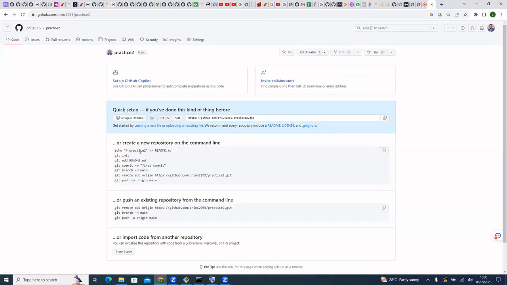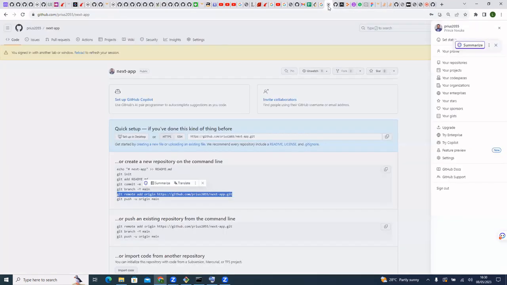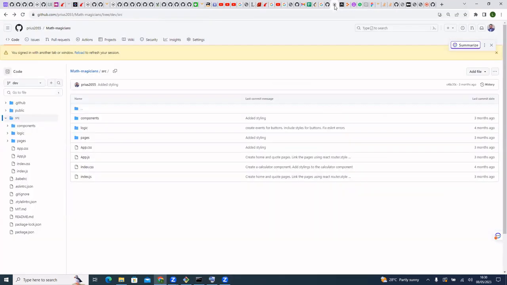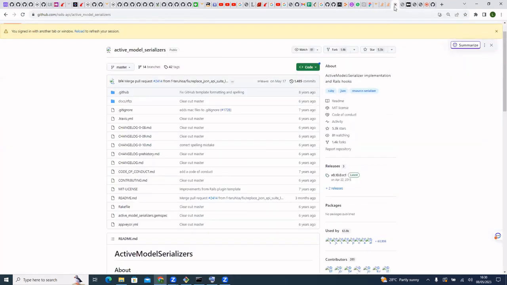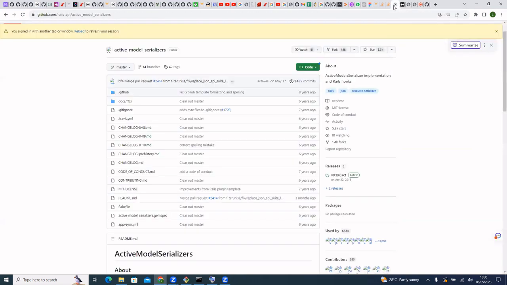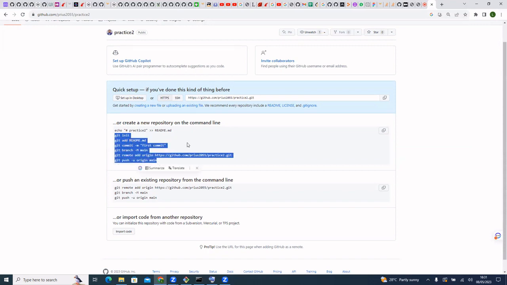This is the command that you can use in initializing, the page that we saw when we were working with building on GitHub first. If I had added a README file, it would rather navigate to the page that we saw when we were building on GitHub first, then going and adding a file. So it will not bring you to this page. I just wanted us to come to this part so that we can see these commands. You can see that you don't have to actually cram all of this. It's already here for you.